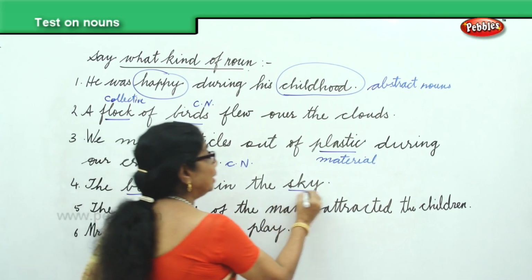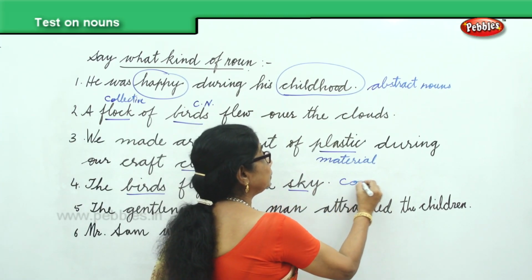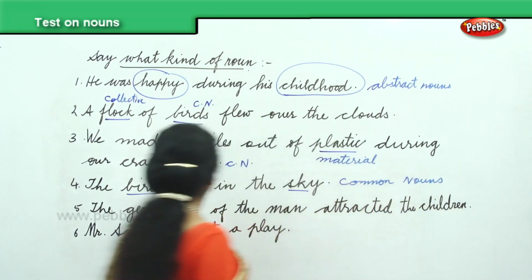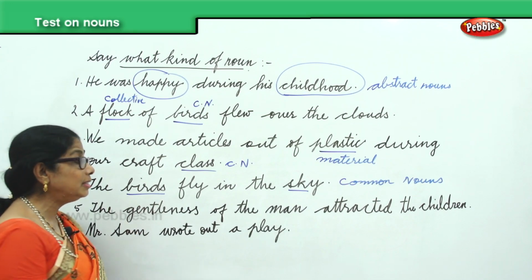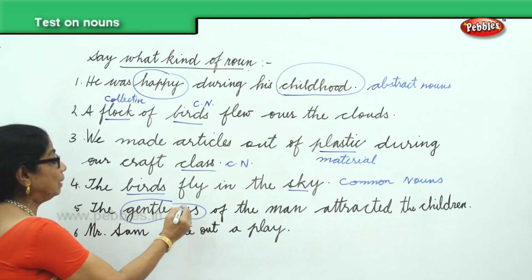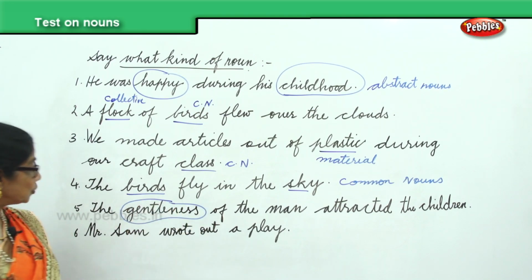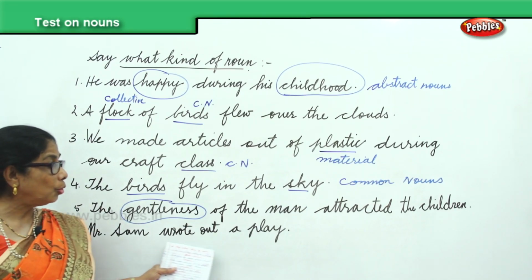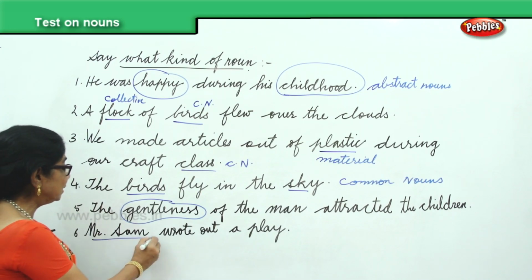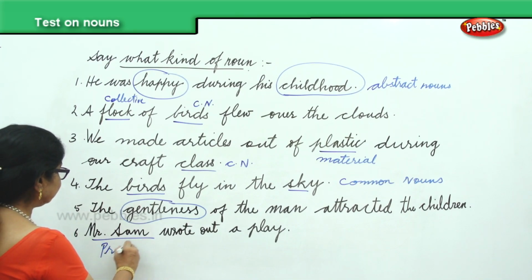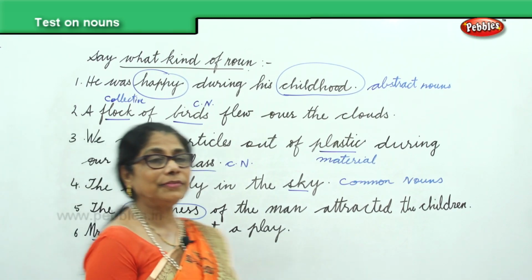Birds and sky, they are common nouns. Then we have the gentleness of the man attracted children. Gentleness, that's an abstract noun. Finally, we have Mr. Sam wrote out a play. Mr. Sam is a proper noun.